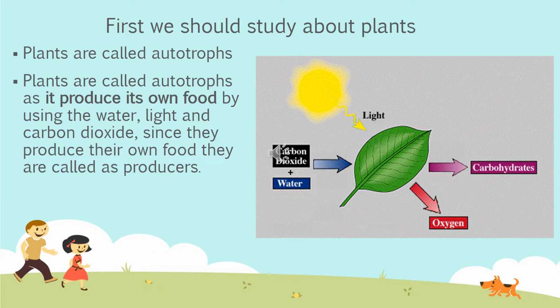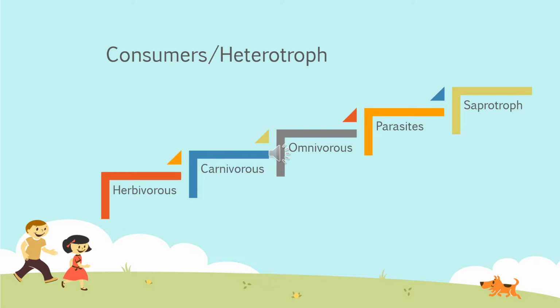Basically, autotrophs produce their own food by using water, light, and carbon dioxide. By taking water, light, and carbon dioxide, plants produce carbohydrates and oxygen. Plants are known as autotrophs.